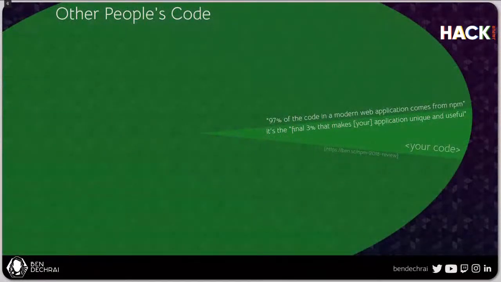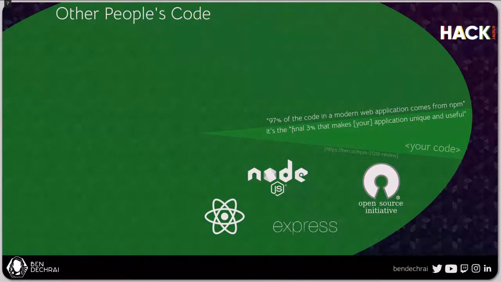So we have this big pie. We've got the big stuff on the outside. That's 97% of all the code. And this can include things like Node.js, Express, and React that we're going to be looking at today. But it includes all open source projects that you can find out there, whether or not they're actually available through NPM. There's so much code that's available to the community, written by the community, that you can use within your application.